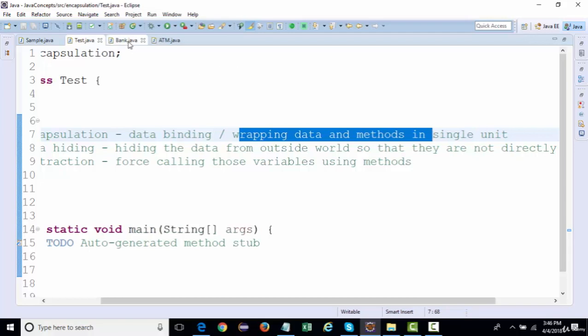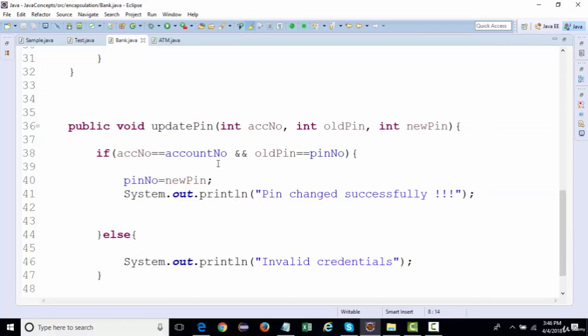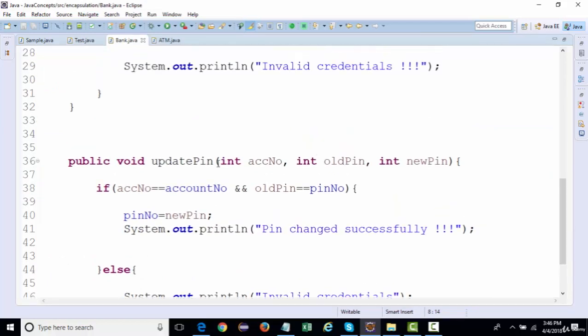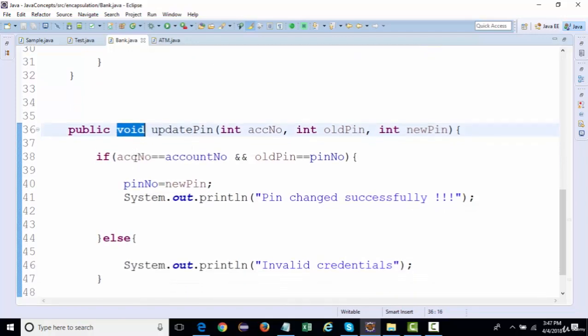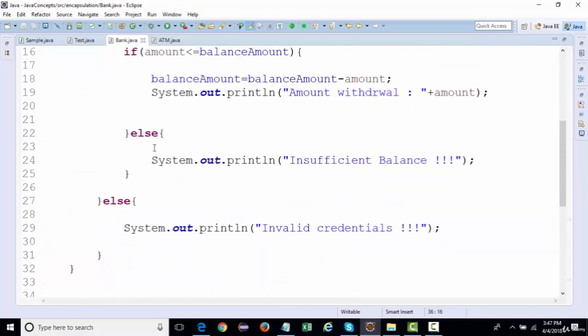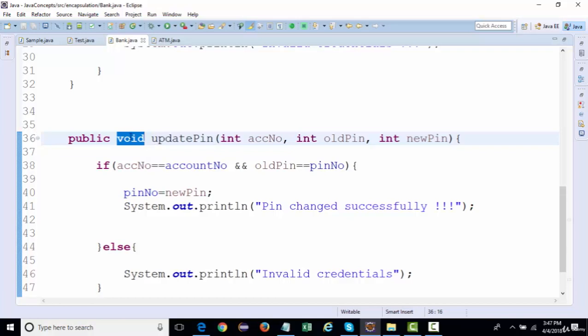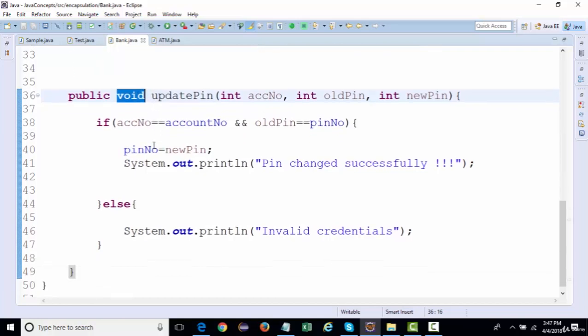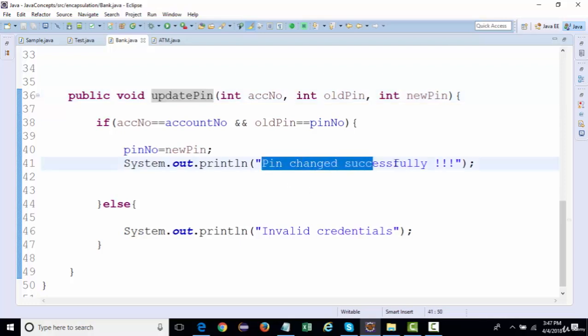Now, the other thing, methods, if we talk about, could have return types as well, right? It again doesn't mean that if I have created this method over here, void update pin, right? I can, if I want, set up a return type, but it doesn't mean every method is going to have a return type, right? If I give any return type, that may not be valid over here, right? Because update pin is like, we are updating a pin, right? At the end, we are just passing a message, pin changed successfully. We are not passing the pin along with it, right? We are not returning any pin.